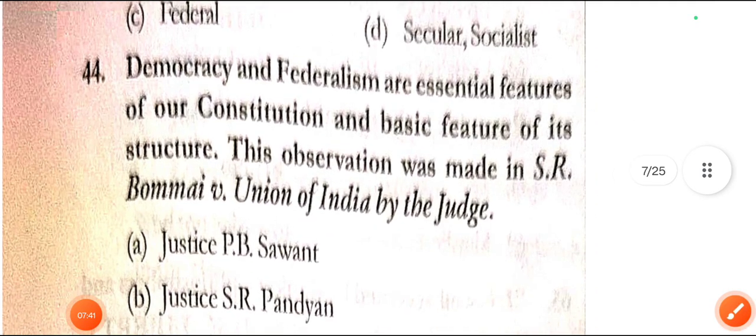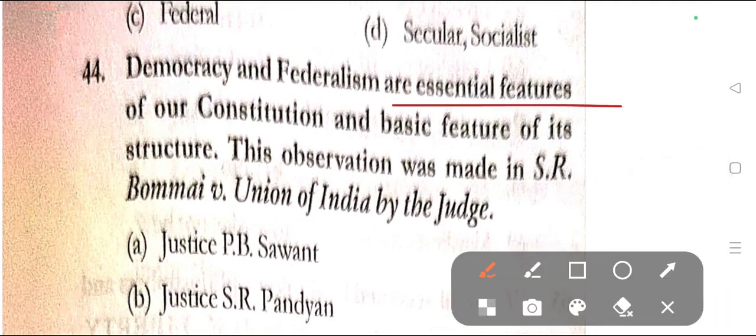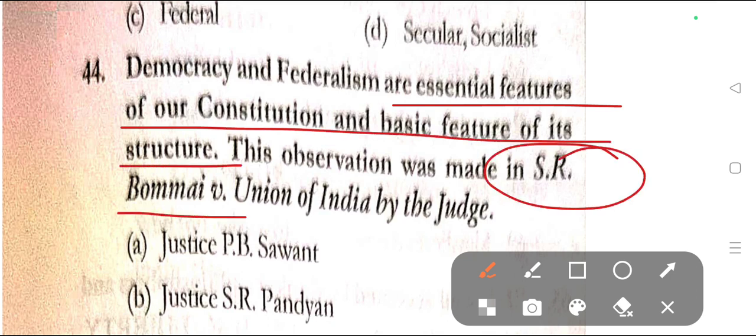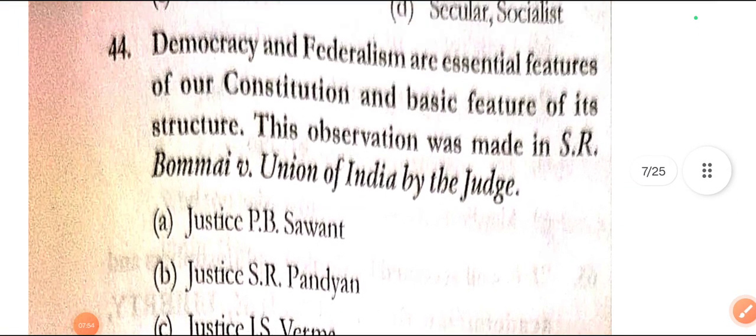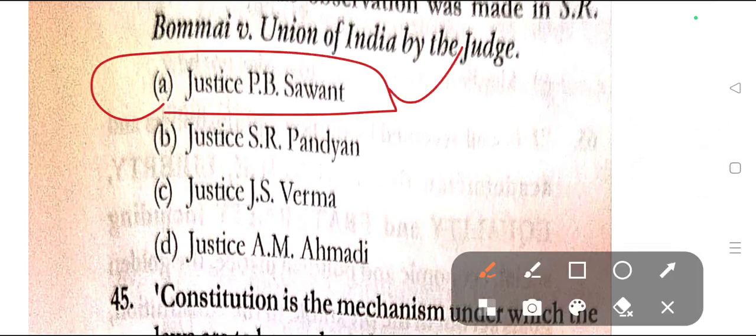Question number 44, democracy and federalism are essential features of our Constitution and basic feature of its structure. This observation was made in S.R. Bommai versus Union of India by which judge? Here the justice has been asked. Option A, Justice P.V. Sawant. So in question number 44, the first option, that is Justice P.V. Sawant, is the correct answer.